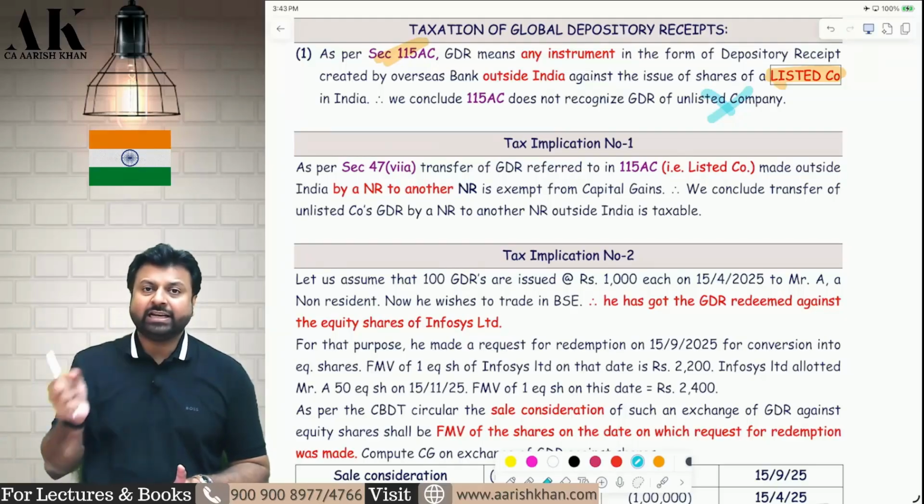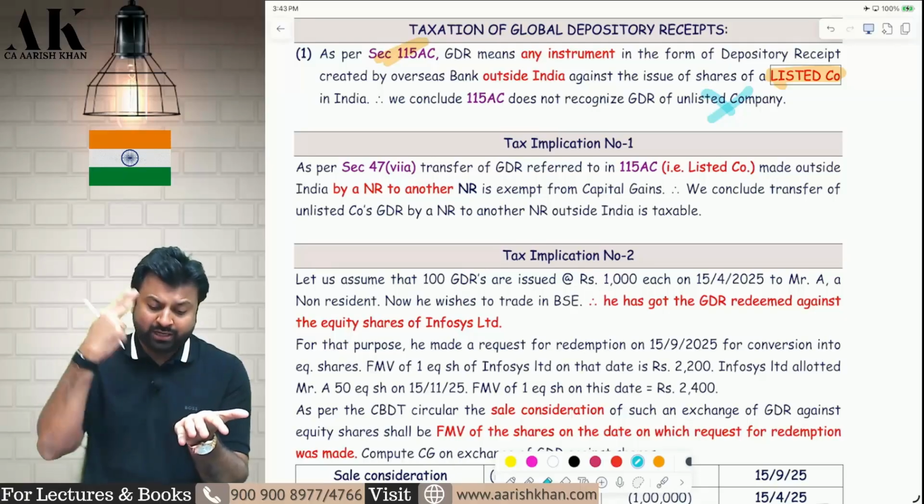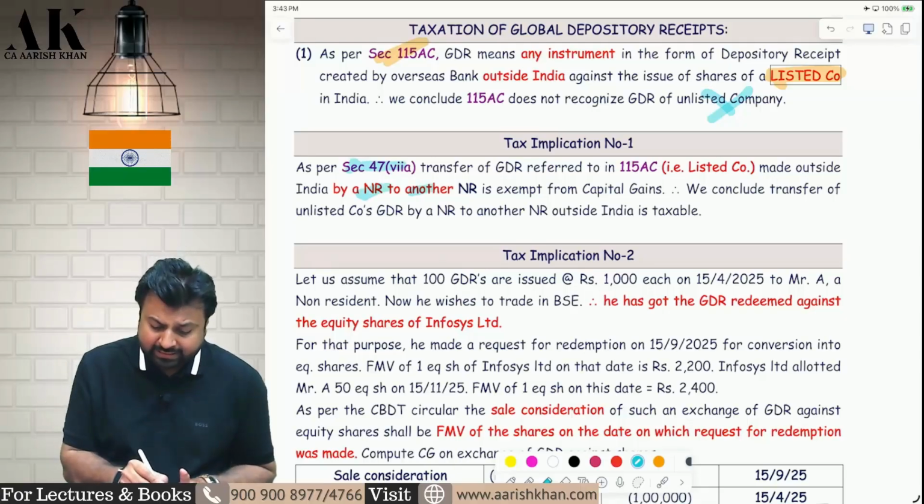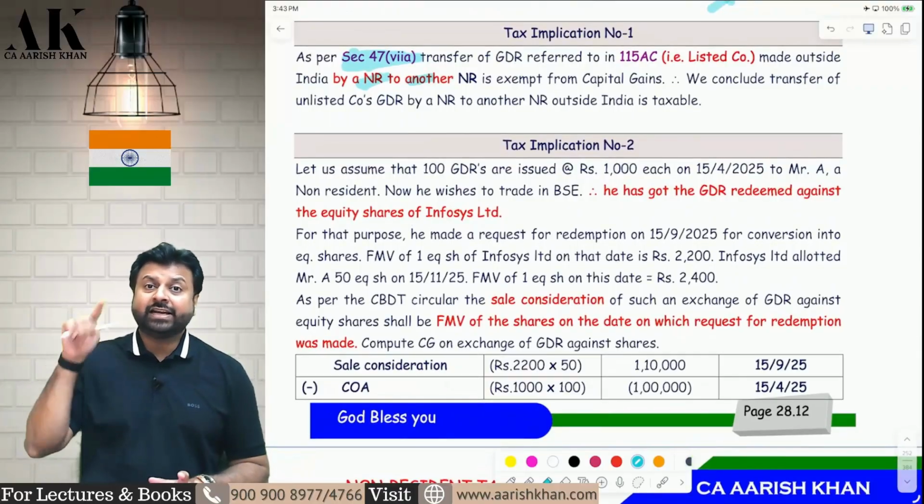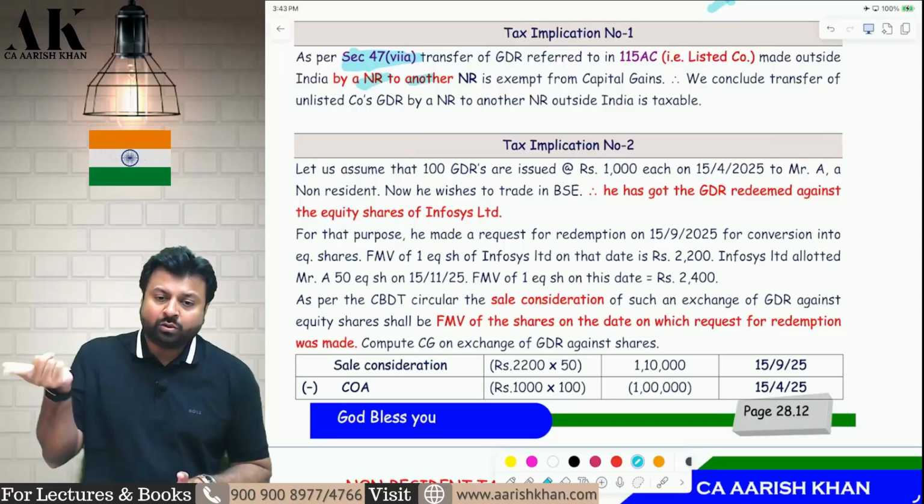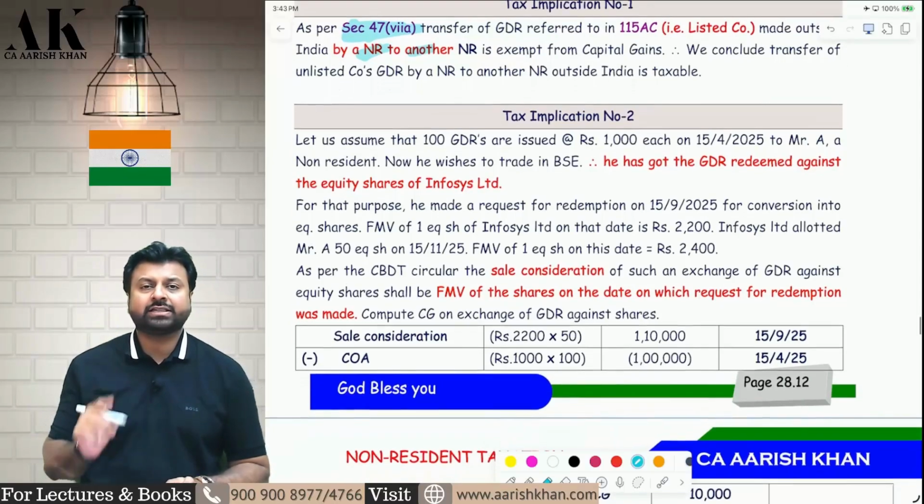Now, if that GDR is transferred by one NR to another NR outside India, then it is exempt under section 47(7)(a). So if the listed company GDR is transferred by one NR to another NR outside India, that is exempt under section 47(7)(a). This is the first tax implication.